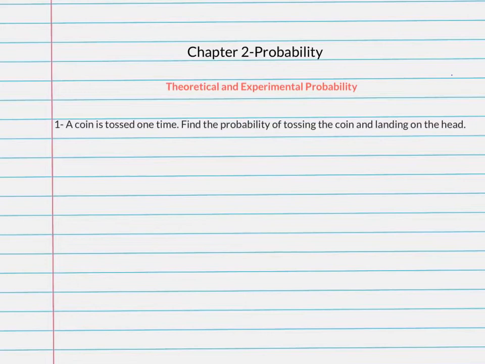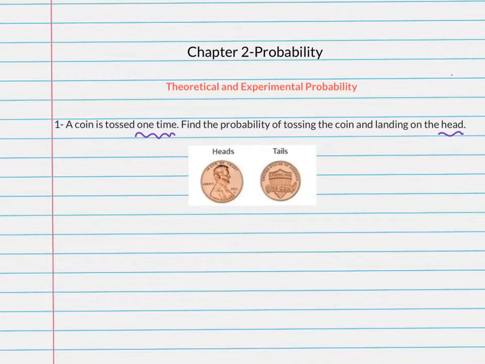We will continue with the concept of finding probability, but today we will introduce the two types of probability, theoretical and experimental probability. Let's directly take an example. A coin is tossed one time. Find the probability of tossing the coin and landing on the head. As you know, whenever we toss a coin, it will either land on its head or the tail. Those are the two possibilities for tossing a coin.